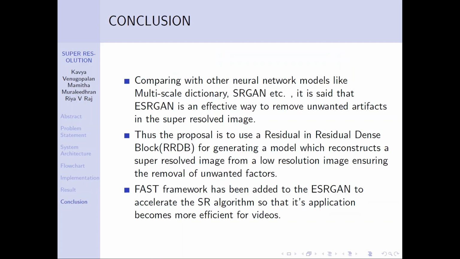Comparing with other neural network models, it is said that ESRGAN is a very effective way to remove unwanted artifacts. Here, RRDB is used for generating a model that reconstructs a super resolved image from a low resolution image. FAST framework has been added to the ESRGAN to accelerate the SR algorithm so that its application becomes more efficient for videos.